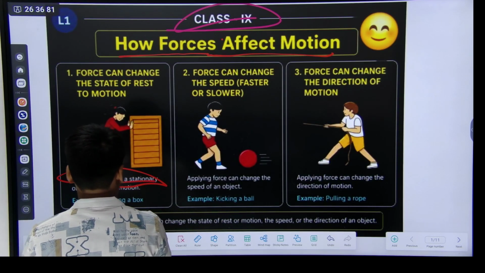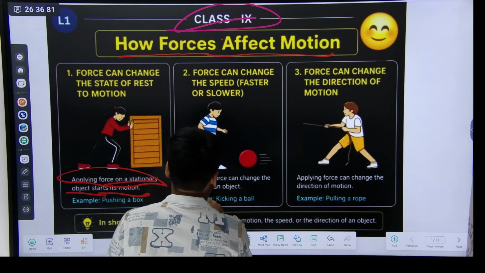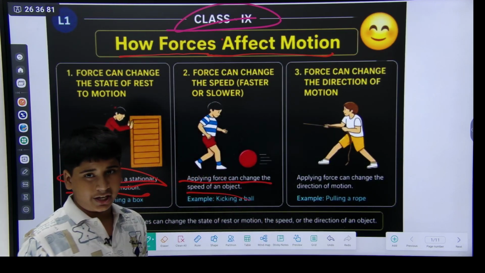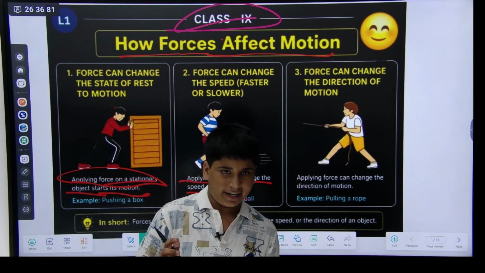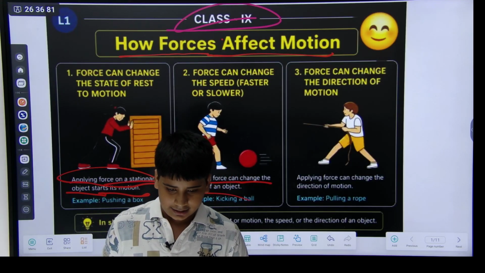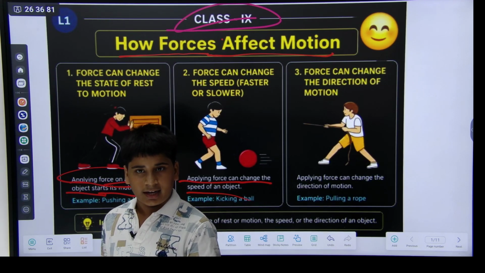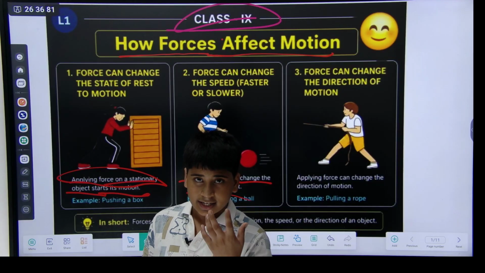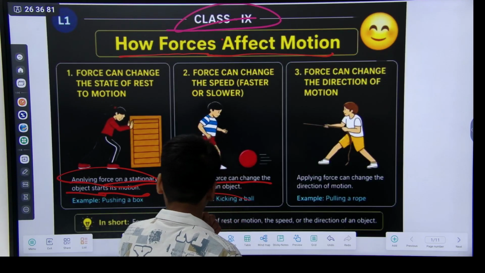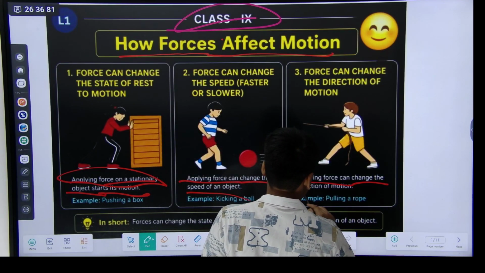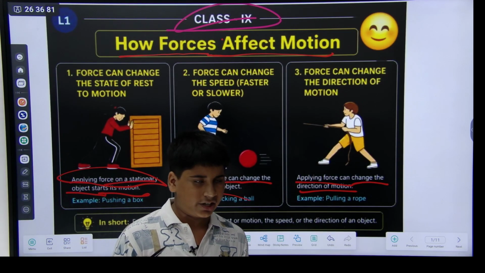Applying force on a stationary object starts its motion. Applying force can also change the shape, like when you kick a football, it changes shape. Firstly the football is at rest. When you kick it, you have changed the speed of the ball. Applying force can also change the direction of motion.